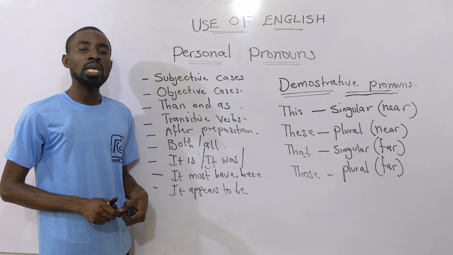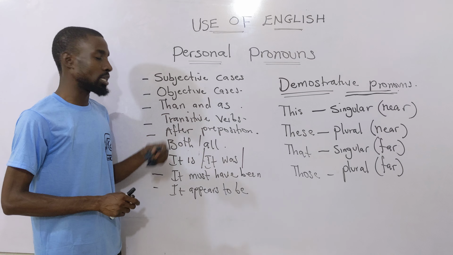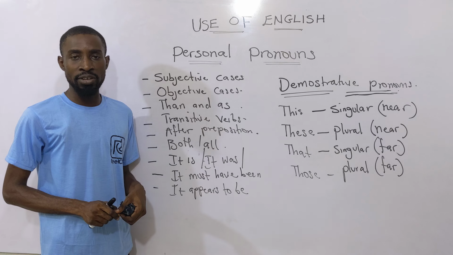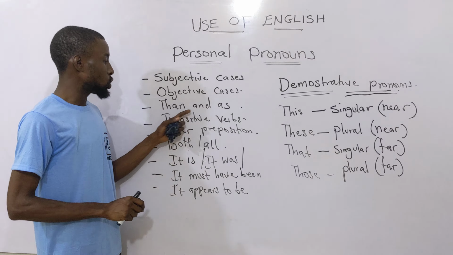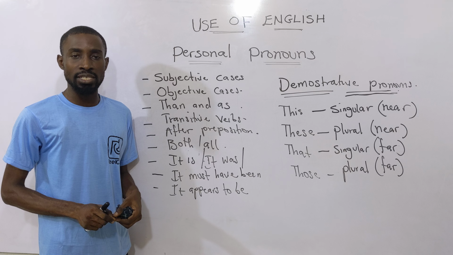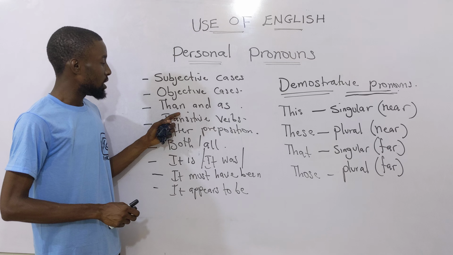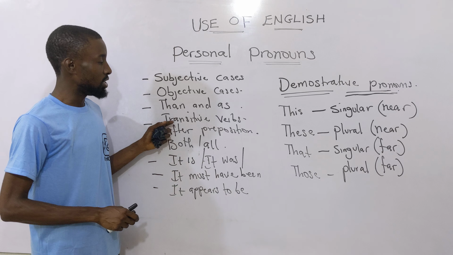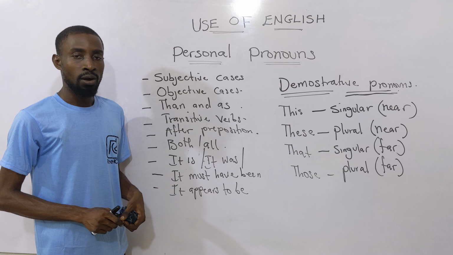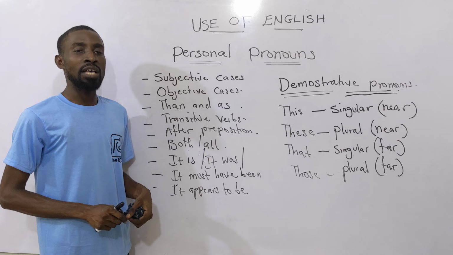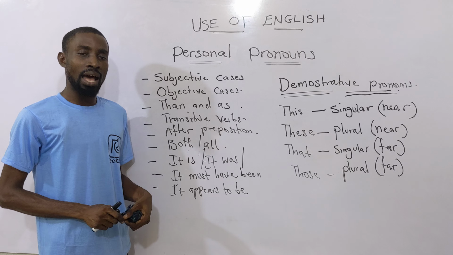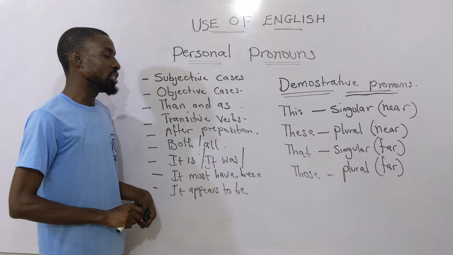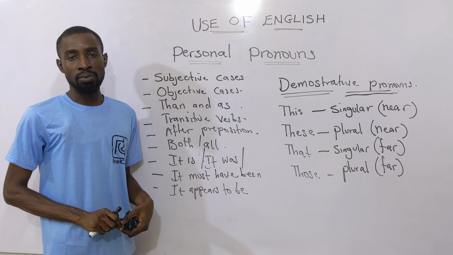Then, anytime you use than or as, that's the next rule. Anytime you use than or as to show comparison, it is always the subjective case that ends it. For example, he is taller than I, not he is taller than me. They are not as good as I, not as good as me. He is not as intelligent as she.